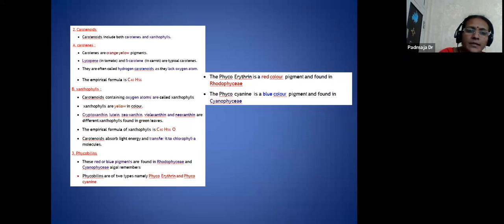And now here the carotenoids. These carotenoids are also considered as the shield pigments, because these pigments protect the reaction centers. And these carotenoids include both, that means these are colorful ones. They may be orange or yellow in color. The orange ones are called the carotenes, and the yellow ones are called the xanthophylls.